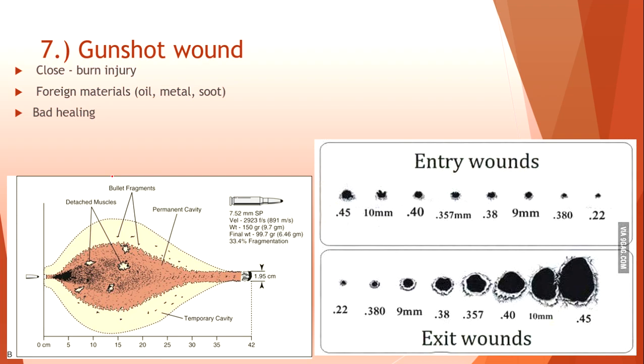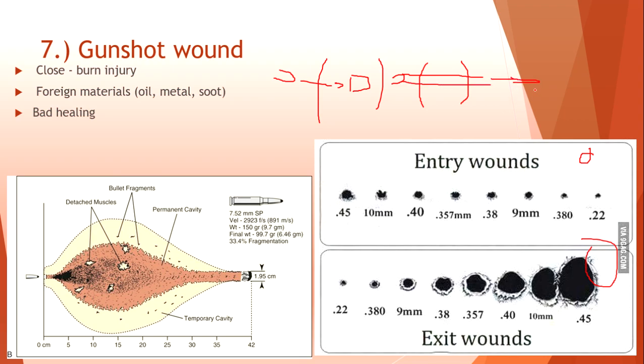You must understand we have an entry wound and we have an exit wound. Always the entry wound is lesser in diameter than the exit wound. We have a blind wound if the bullet goes into the body of the patient and stays in the body. And we can have an exit or through wound if the bullet made its way through the body of the patient and goes out from the body.